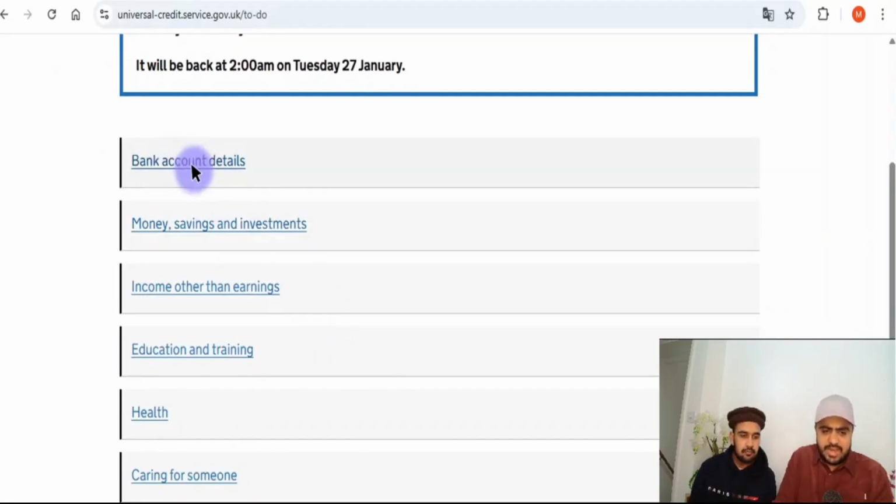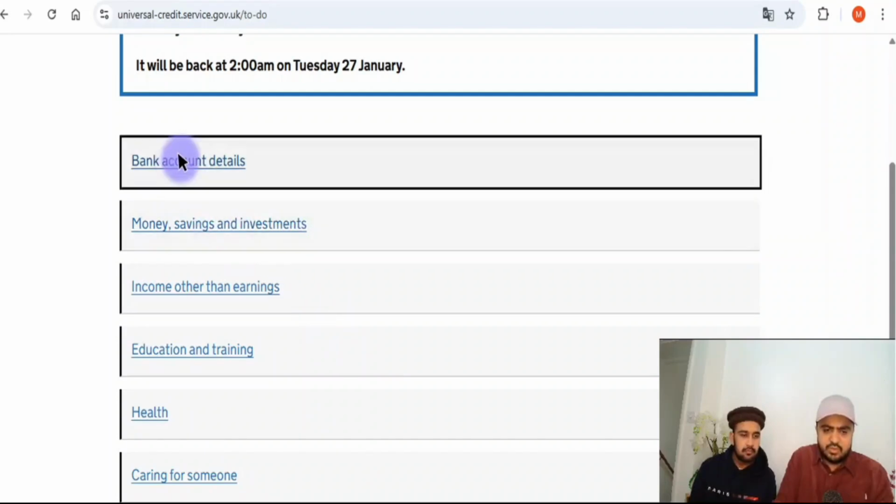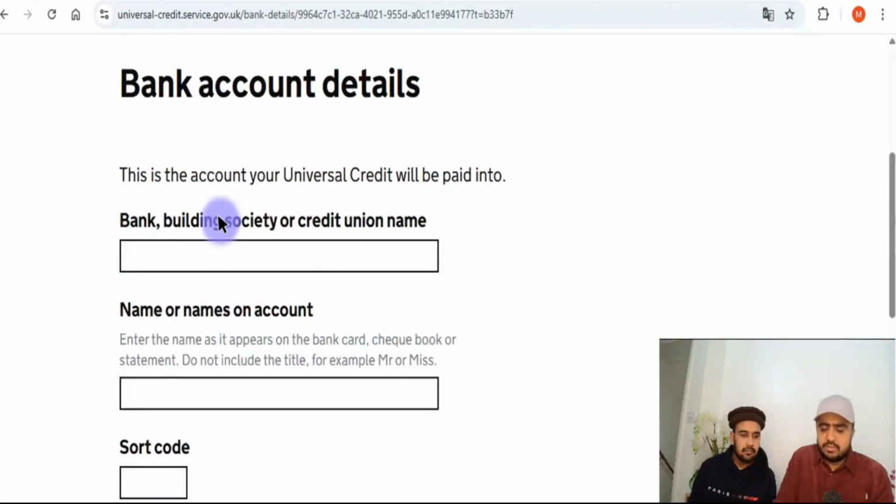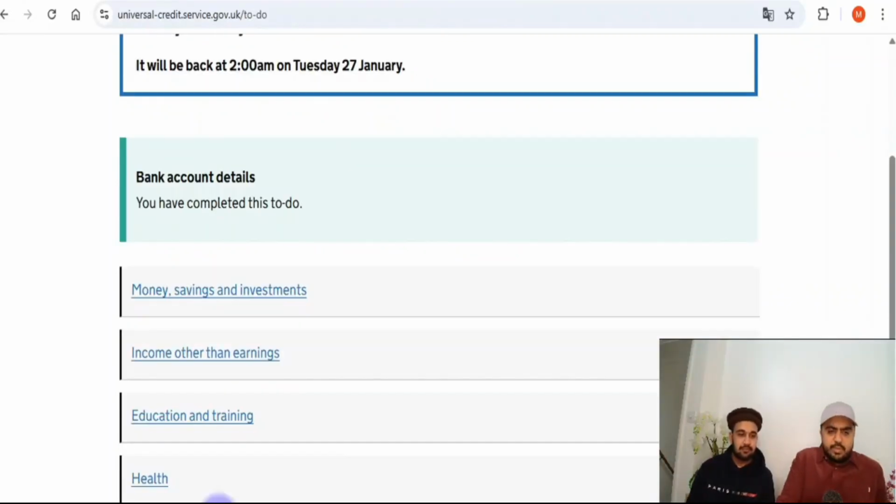Now they're asking for the bank details, money and savings. So we're going to put the bank details over here. We got the bank account. It's difficult to get a bank account without the photo ID, but if you do it through Revolut, they will give it to you. I'm going to pause the video again. So we put the bank details.